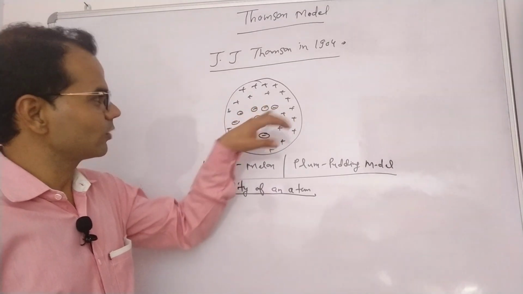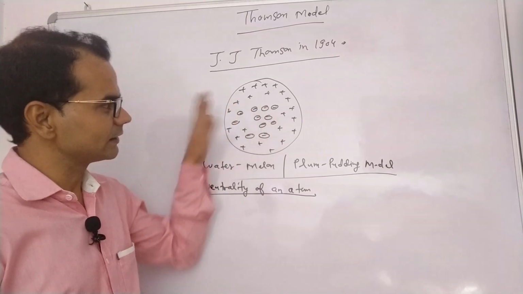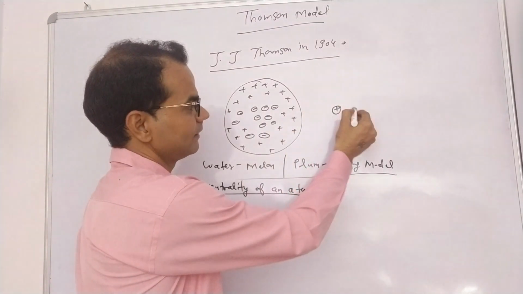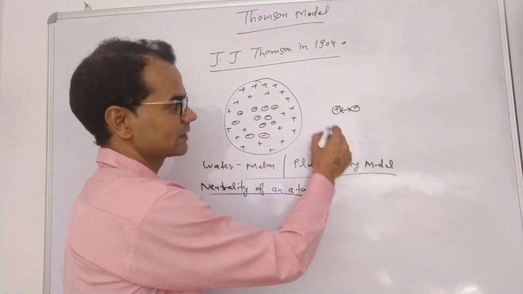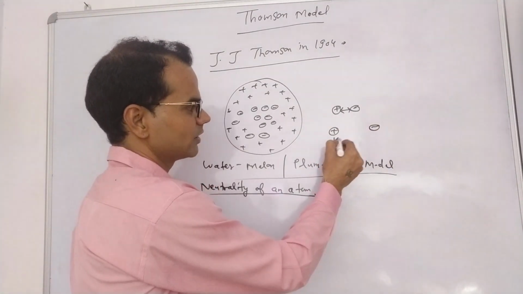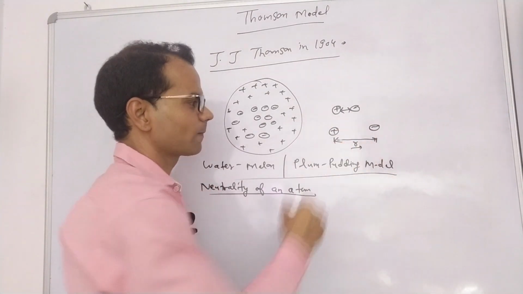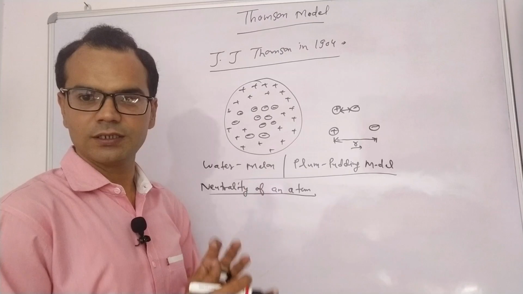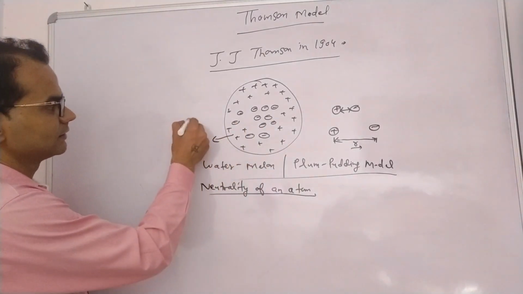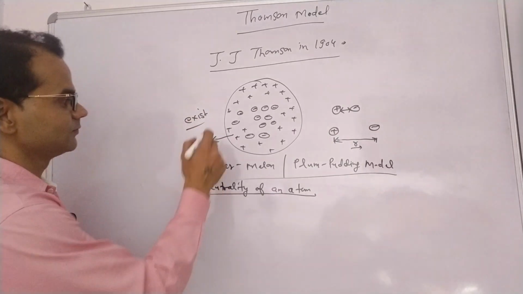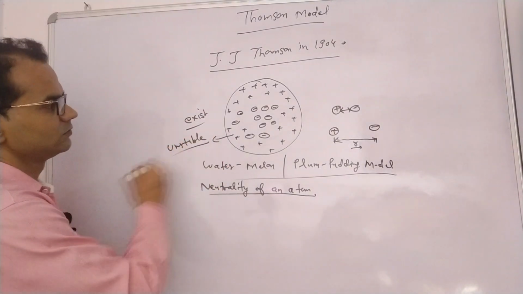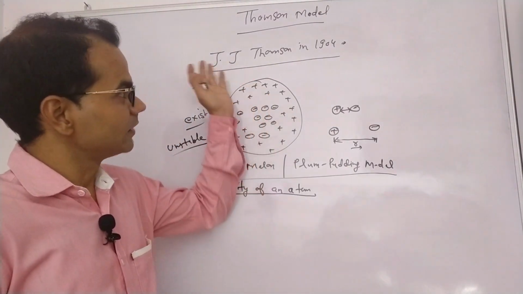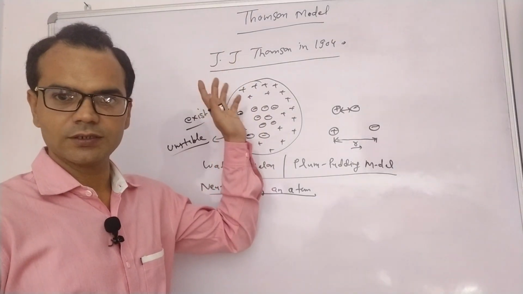If you notice, how can electrons and positively charged particles be present together? According to charge theory, if two charged particles are present, they must be separated by a distance. If electrons and positively charged particles are present together, it means the atom will never exist. It means the atom is unstable. So this model flopped, and the next model came into existence, that was the Rutherford model.